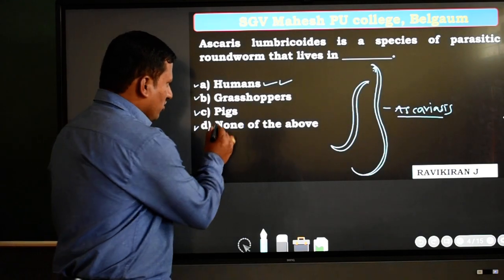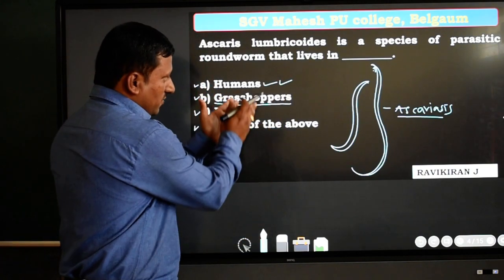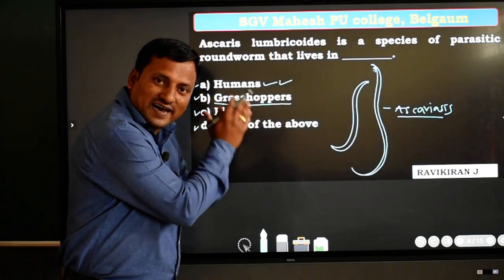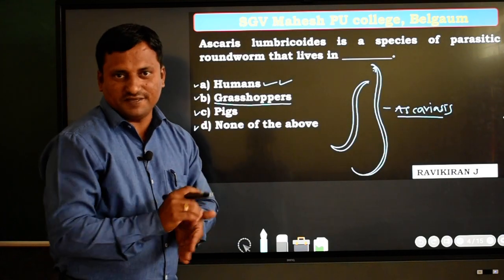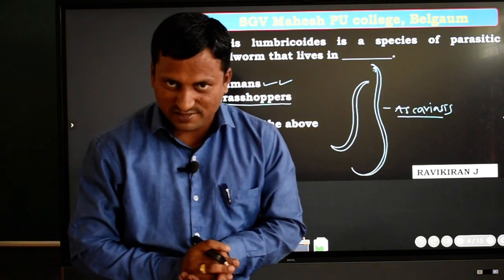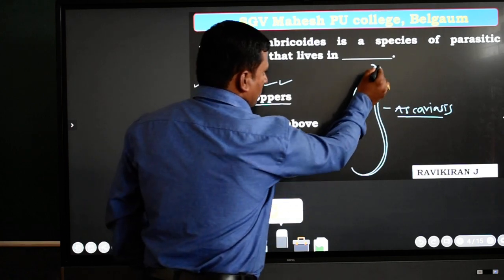Then come to the second option given here, grasshoppers. If you look at the endoparasitic condition, this insect also has such an agent in its body. That agent is called hair worms. What are those? Nothing but hair worms.